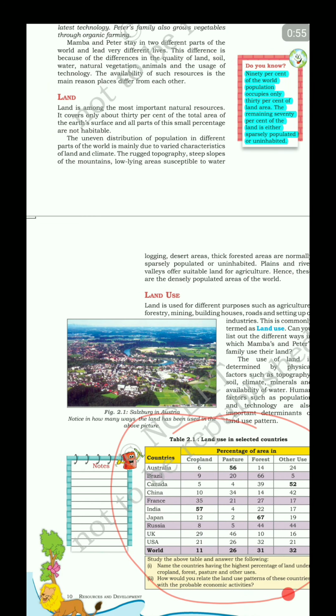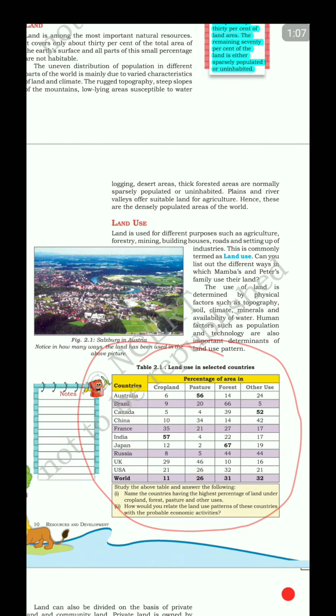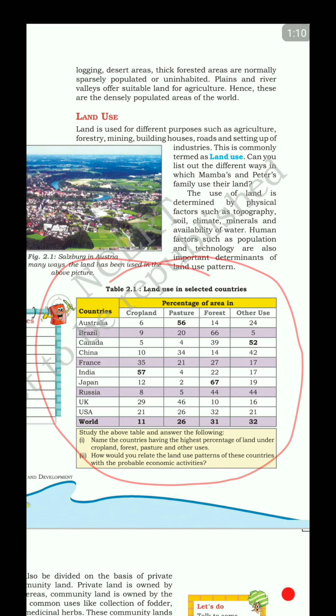Now, the use of land for different purposes like agriculture, industrial application, it's known as the land use, right? So if we see the land use pattern in selected countries, it is very interesting to see that Australia has as high as 56% pasture area, right? Although its forest area is a mere 14%, less than that of India. Next, if we see, India has one of the highest land use under cropland. That is 57 to 60% of India is cropland, right?